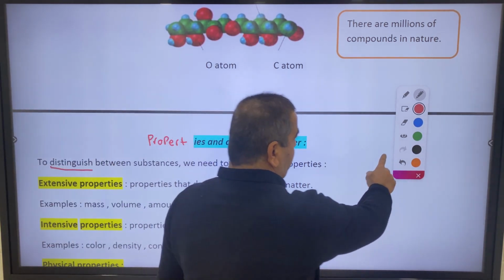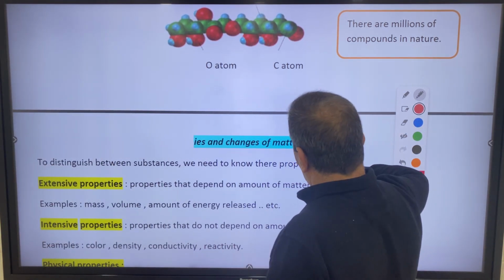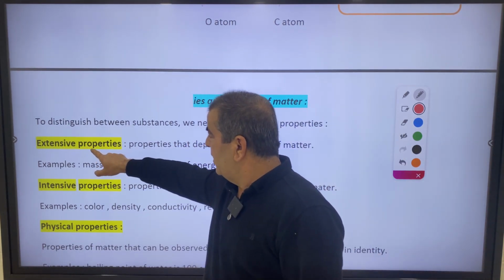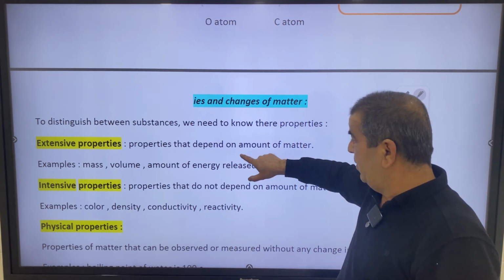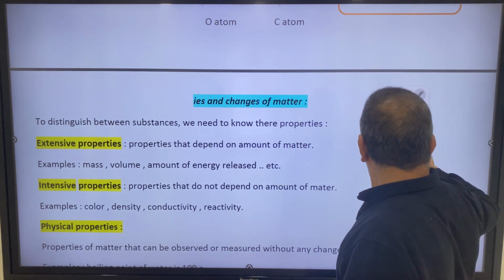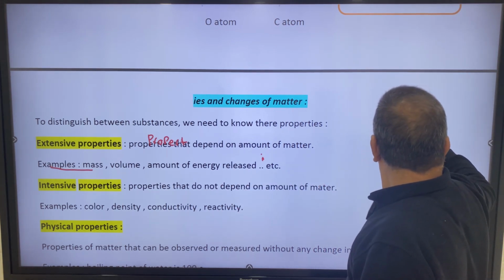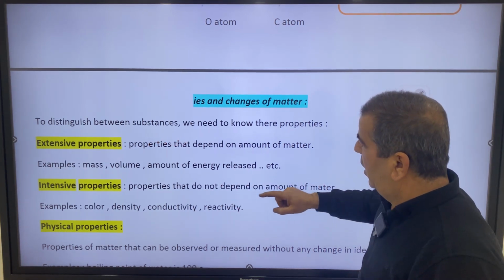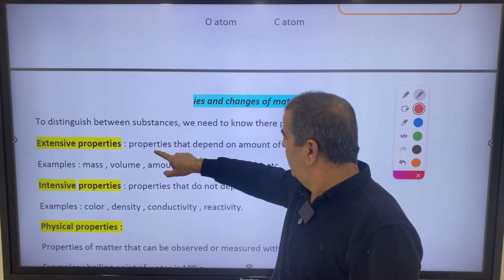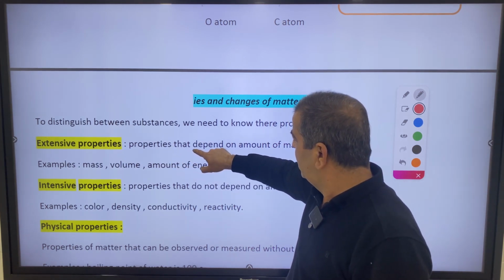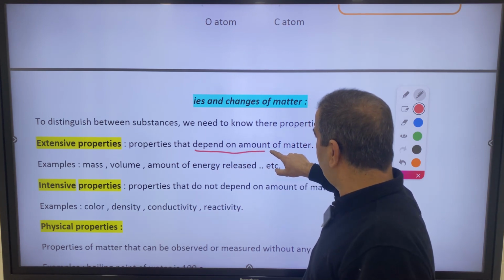If the property is affected by the amount of matter, which means it depends on the amount of matter, in this case we're talking about extensive properties. Extensive properties are properties that depend on the amount of matter.